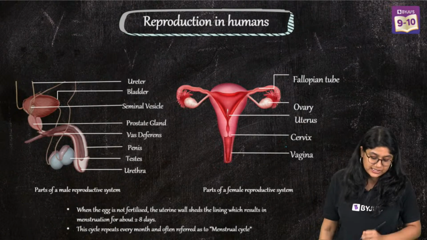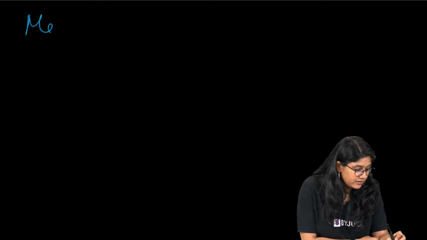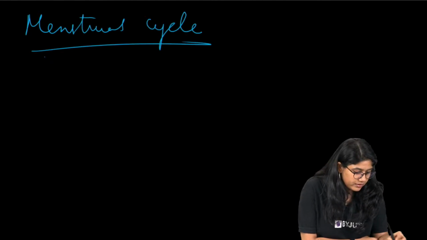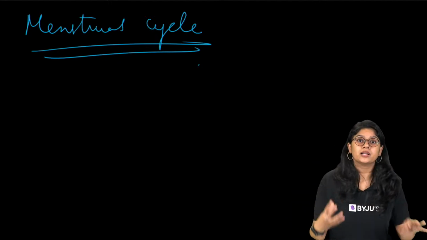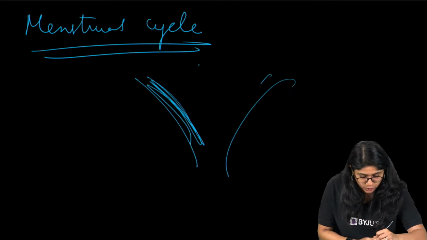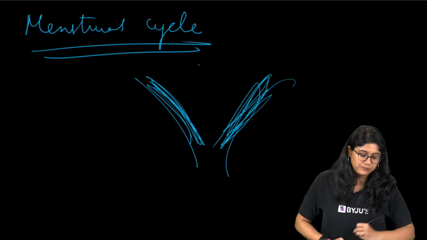Now, if there's no fertilization happening, what will we see? Yes, we will see the menstrual cycle. We'll see this happening in the female. So we know that every month, the uterus prepares itself to provide nourishment to the baby.